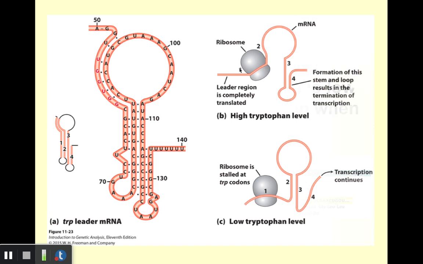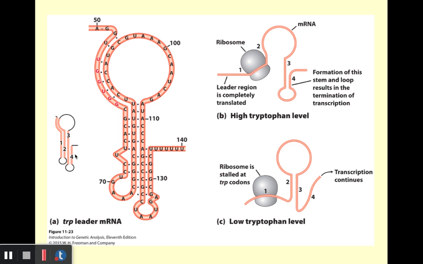So how does it do that? How does that all work? Well, toward the left we see schematically our leader sequence, and notice there are several regions where complementary base pairing can occur between parts of this mRNA. So regions 1, 2, 3, and 4, again, are regions where base pairing can occur. And what we can have is a situation where regions 1 and 2 pair together, 2 and 3 pair together, or 3 and 4 pair together.